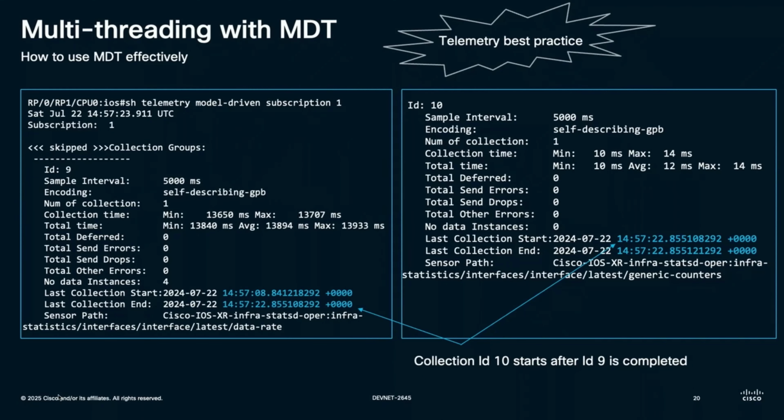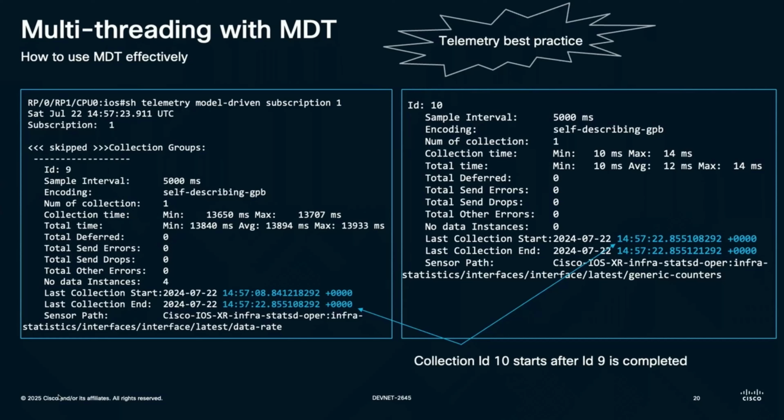This way, it is not a problem when I'm looking at a small setup or a small amount of data being streamed. But when I'm talking about a huge amount of data that my router is streaming, it sometimes takes a good amount of time for data collection. Now say I have told my router to stream the data every 15 seconds, for example, and both of my sensor paths take 10 seconds each.